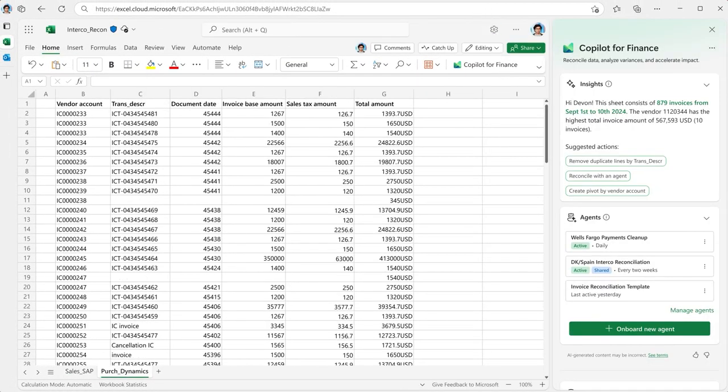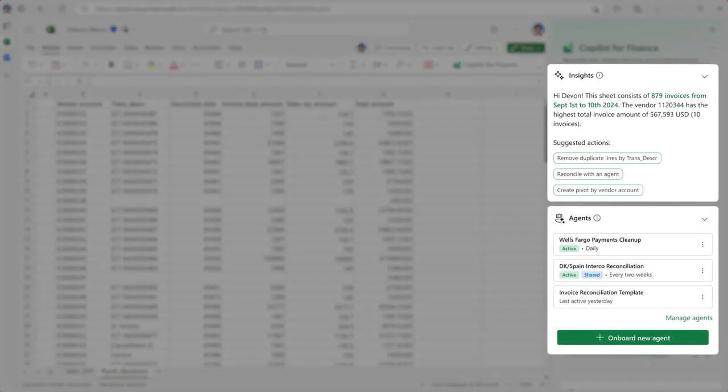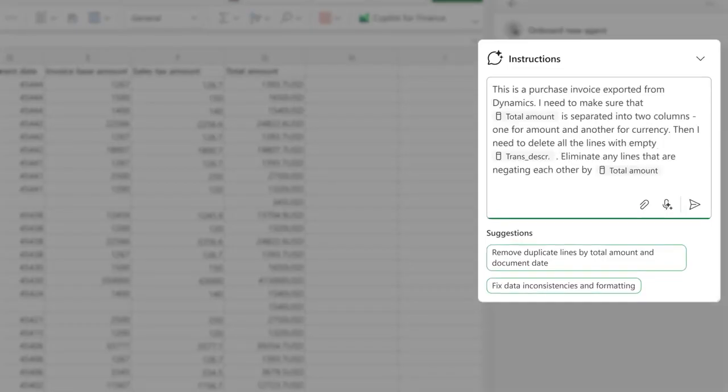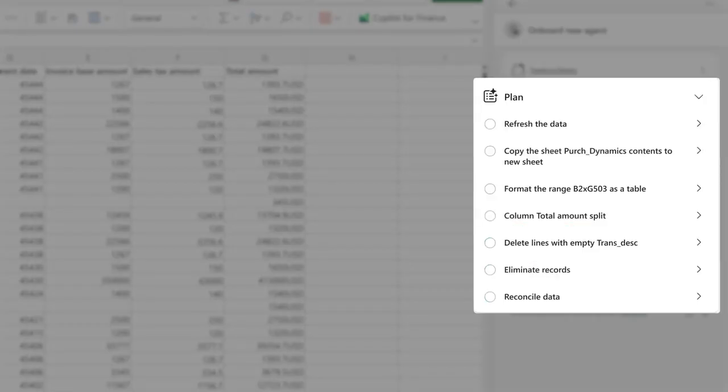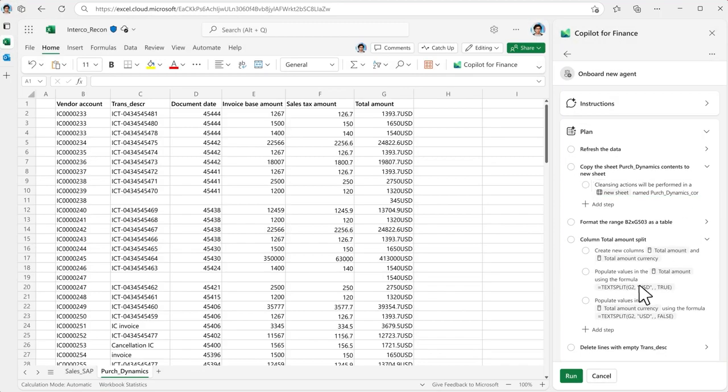With a financial reconciliation agent, the data cleansing process to support reconciliation can now be easily automated. When you onboard the agent, you can give specific, customizable instructions on how you'd like the data to be prepared, with it even suggesting additional steps and action plans based on its own financial expertise. With a single click, the agent executes the data cleansing and reconciliation process while giving you full control to correct, customize, or add additional tasks.